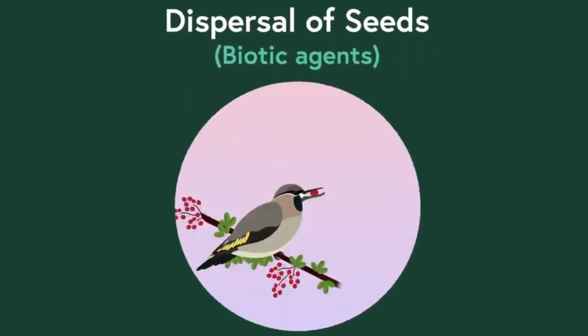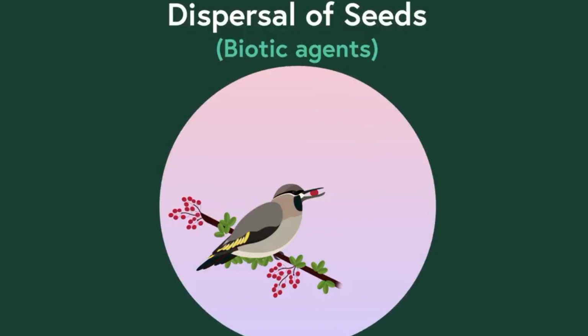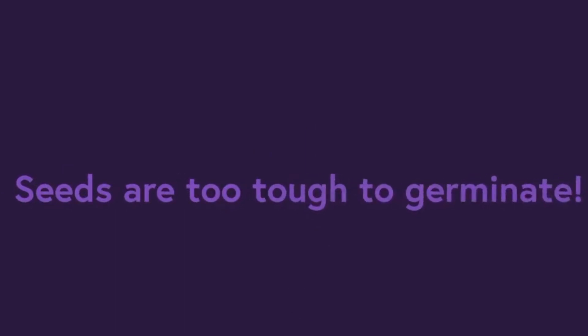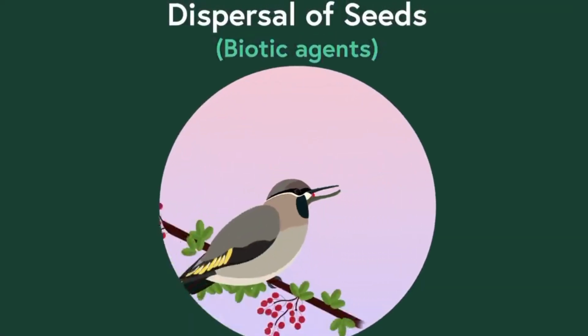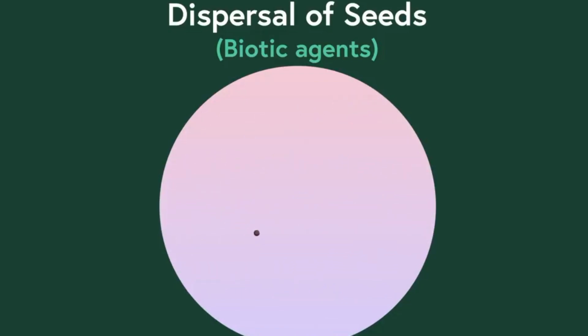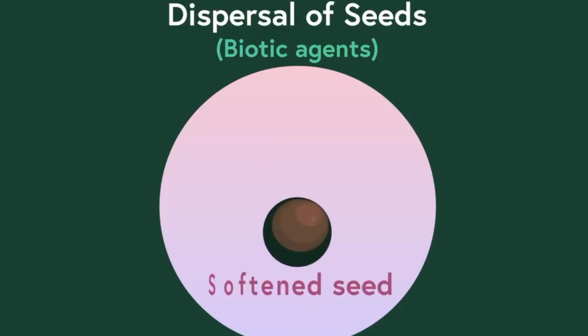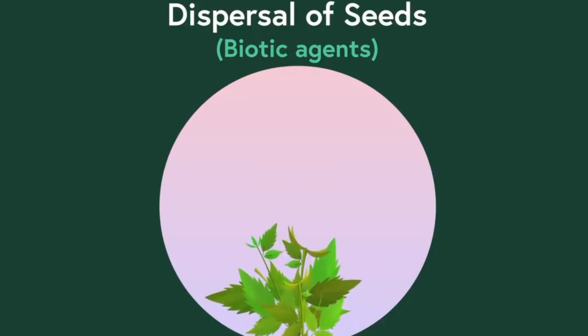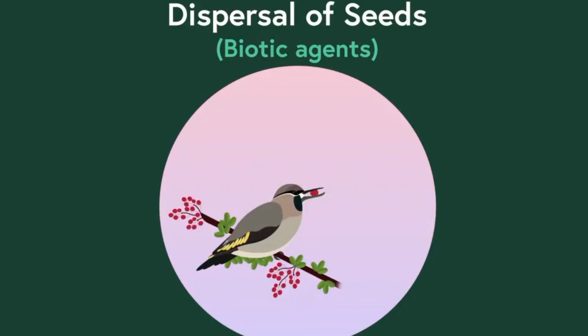To understand this, let's take the simple example of birds. Birds also relish on the juicy fruits that have seeds within. In many cases, the seeds of the plants are too tough to germinate if planted directly into the soil. Now, if such a fruit is consumed by a bird, then the seed does not get digested in the bird's body and is thrown away directly. However, the hard seed cover softens a bit due to the chemical activity of the acids present in the bird's stomach. So as the seed passes through the bird's gut, it gets soft, and when it drops on the ground and gets rooted, it becomes easy for the seed to germinate. This is how animals can help in far and wide dispersal of seeds.